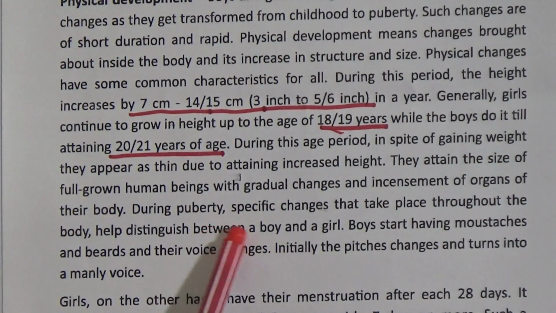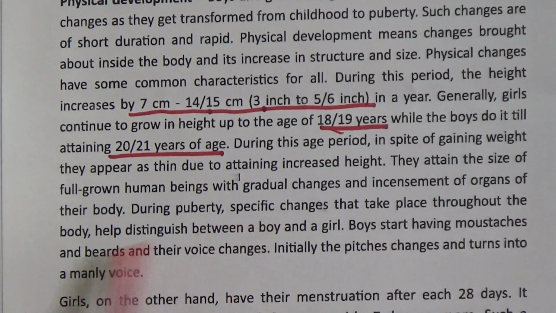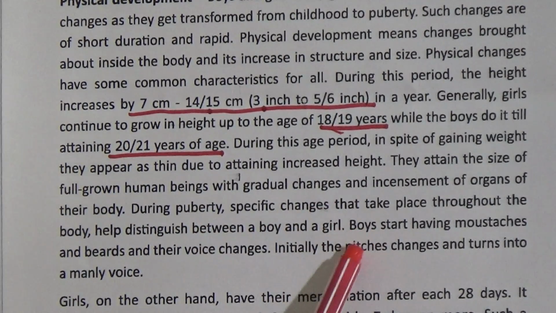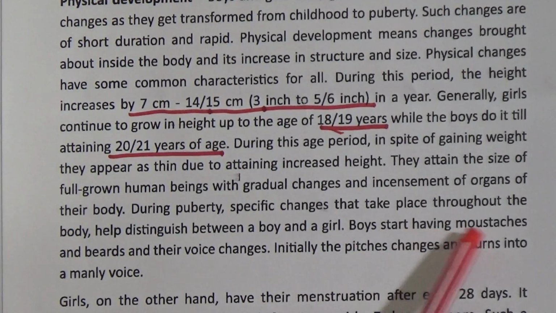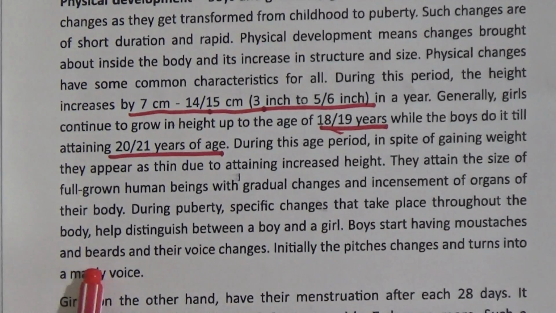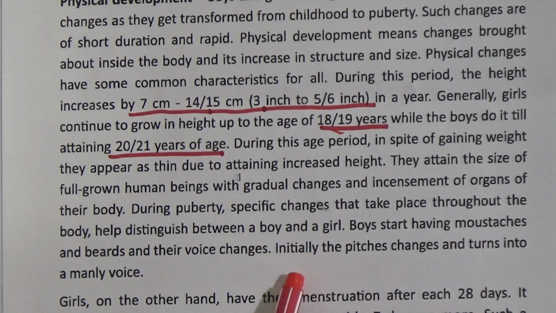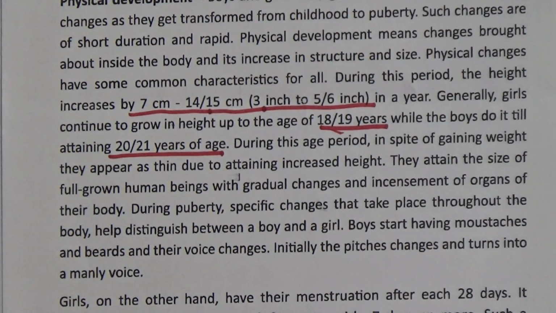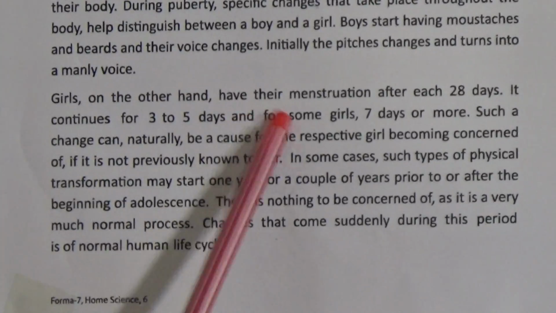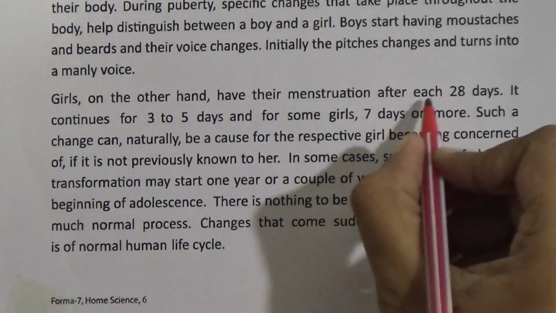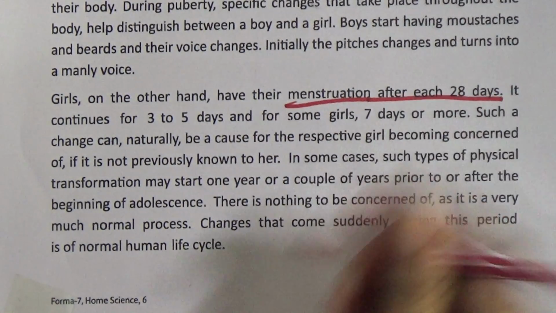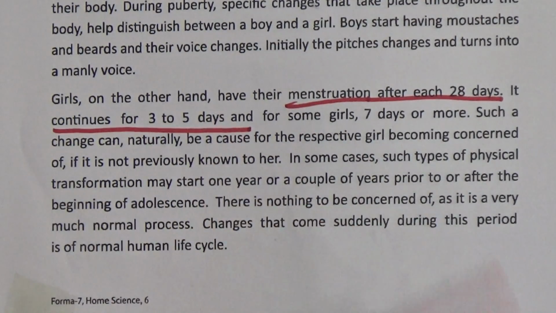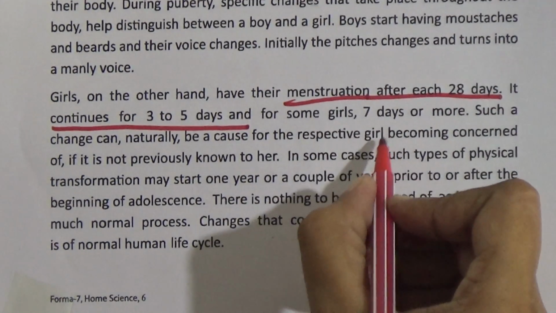During puberty, specific changes that take place throughout the body help distinguish between a boy and a girl. Boys start having mustaches and beards and their voice changes. Initially, the voice cracks and then turns into a manly voice. Girls, on the other hand, have their menstruation after each 28 days. It continues for 3 to 5 days, and for some girls, 7 days or more.